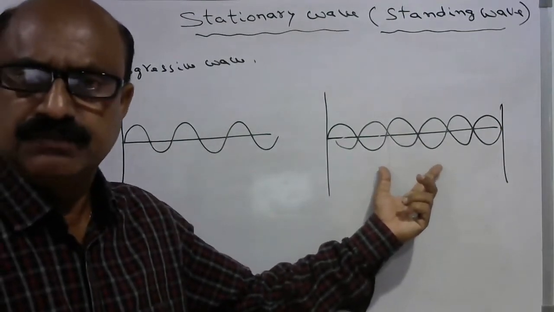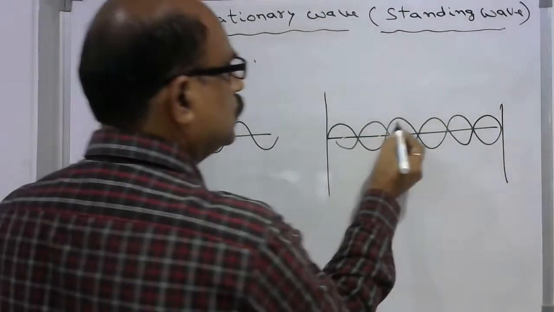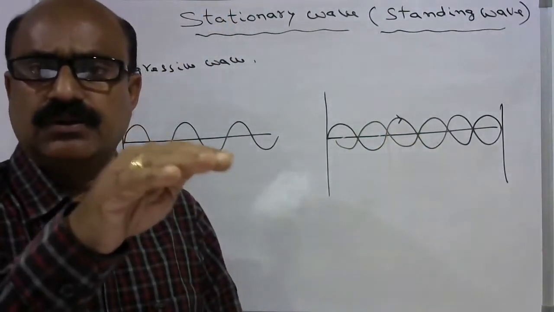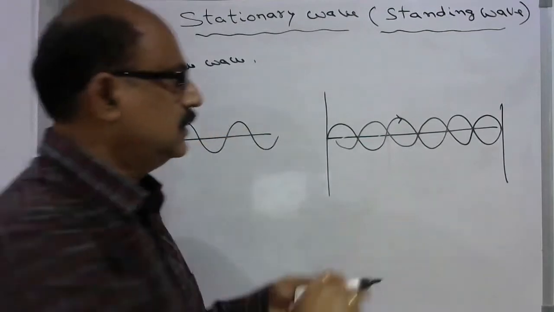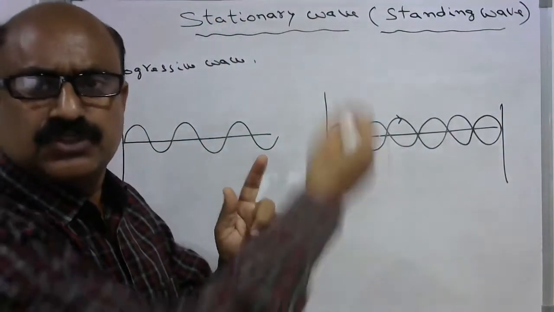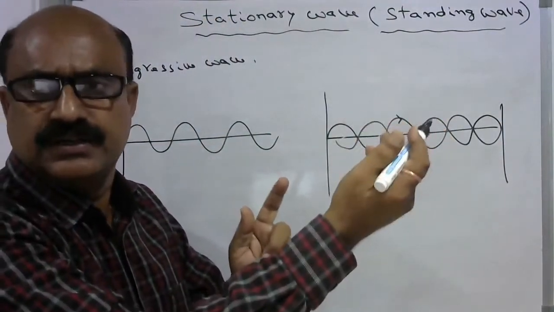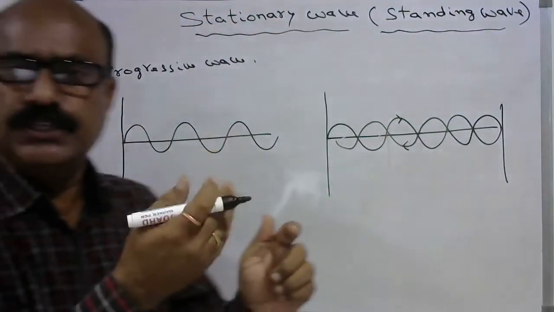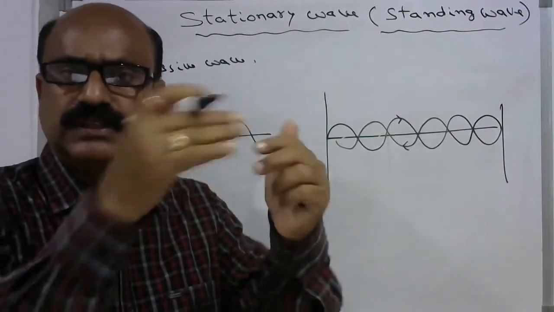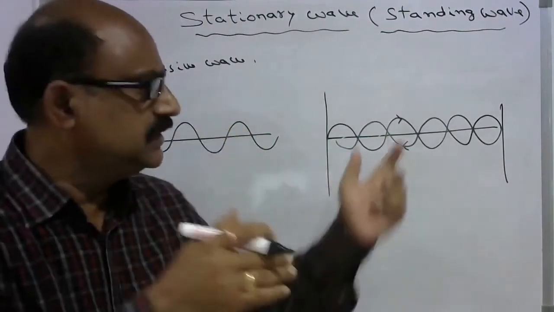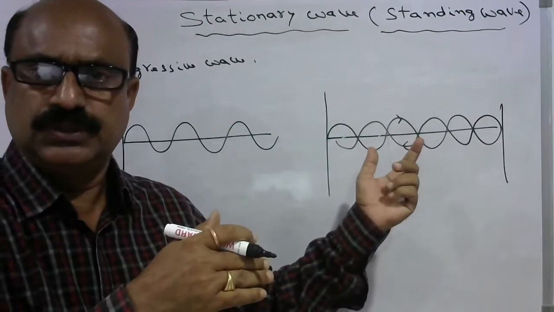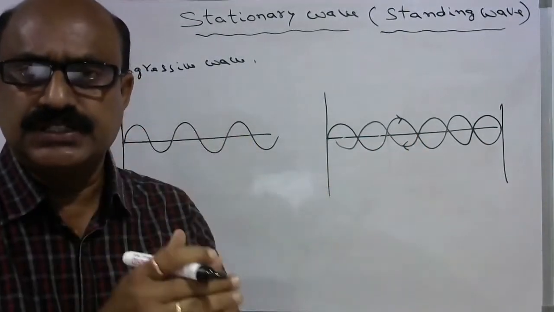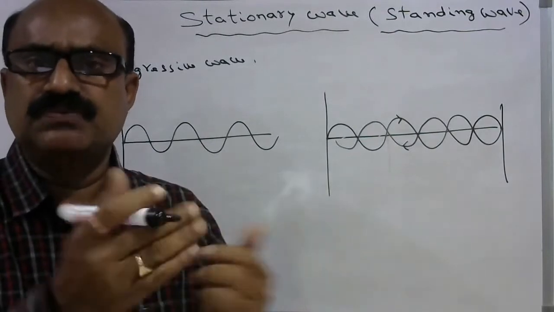In this stationary wave, there are two waves: one progressive wave moving in the forward direction along the positive x-axis and reflected back at some support, maybe rigid or free end, and it is coming back. When these two waves superimpose, you can consider two progressive waves moving in opposite directions with the same amplitude and same frequency.